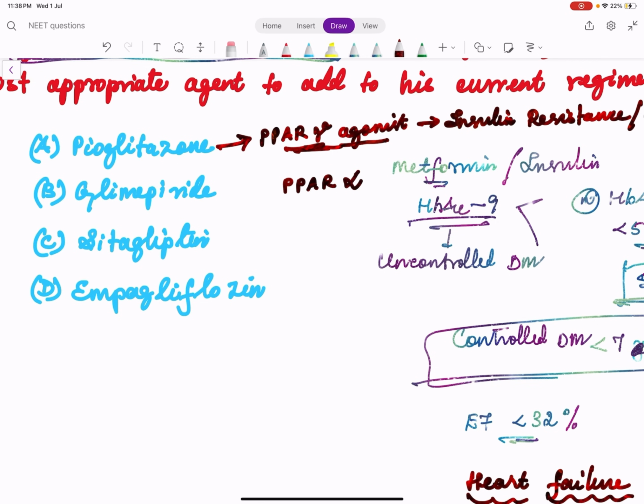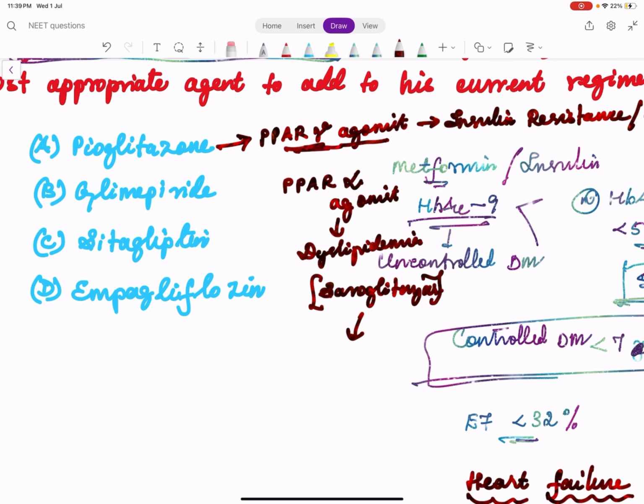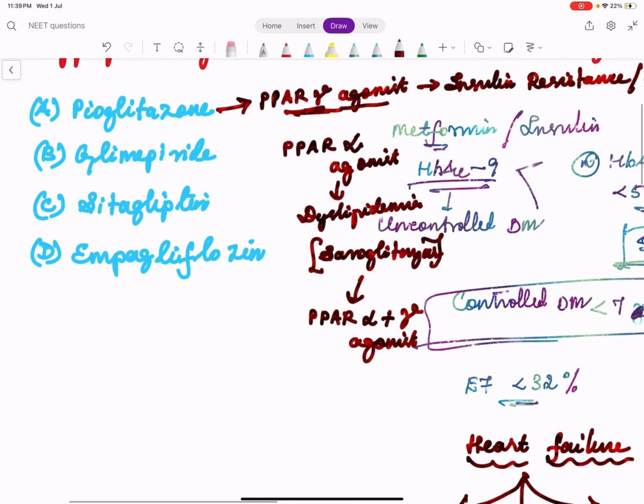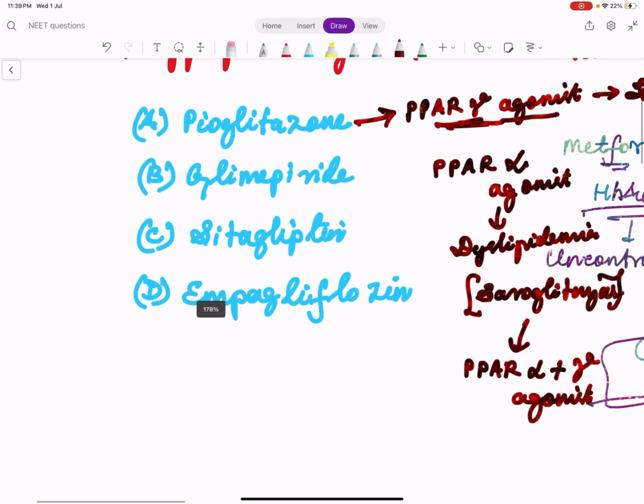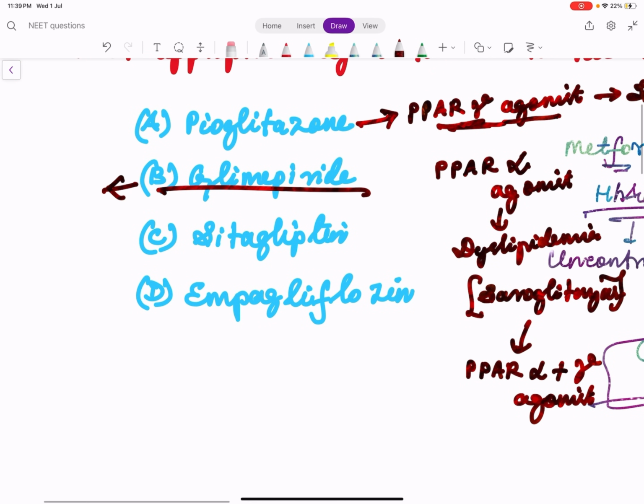Remember, there is another category of drug called PPAR alpha agonist. These are actually drugs used in dyslipidemia, hypercholesterolemia. We have something called saroglitazar. It is a drug used in fatty liver. It is both PPAR alpha and a PPAR gamma agonist. Okay. So pioglitazone is a PPAR gamma agonist used in diabetes. Glimepiride is a sulfonylurea.